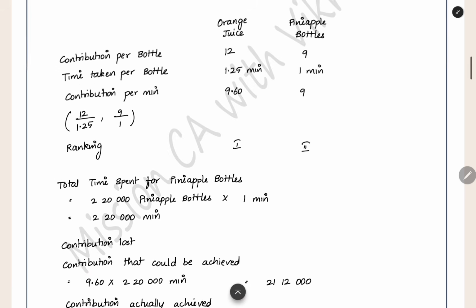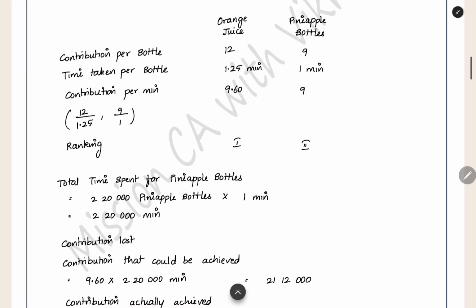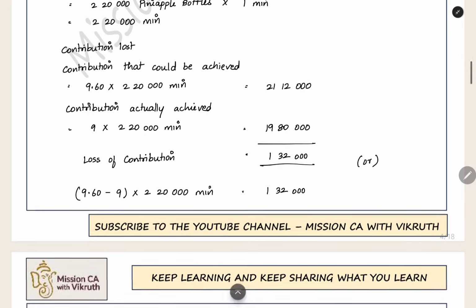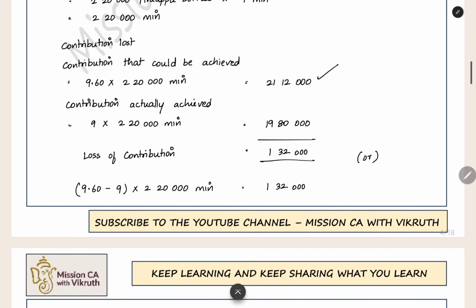21,12,000. But using these 2,20,000 minutes in pineapple bottles, how much contribution did we actually achieve? 9 rupees per minute. So 2,20,000 into 9. This is the contribution we actually achieved. So we could have achieved 21 lakh, but we actually achieved only 19 lakh 80,000. So 1 lakh 32,000 is the loss of contribution.